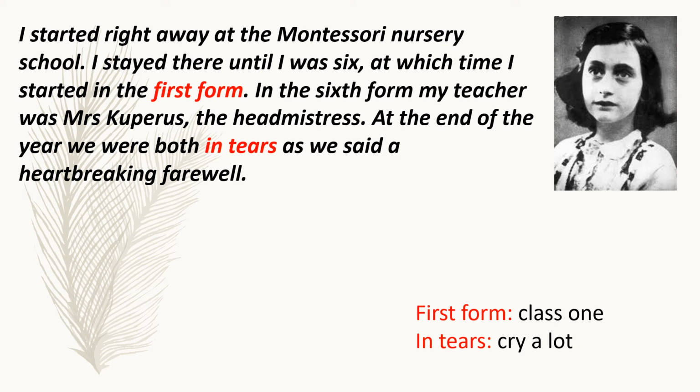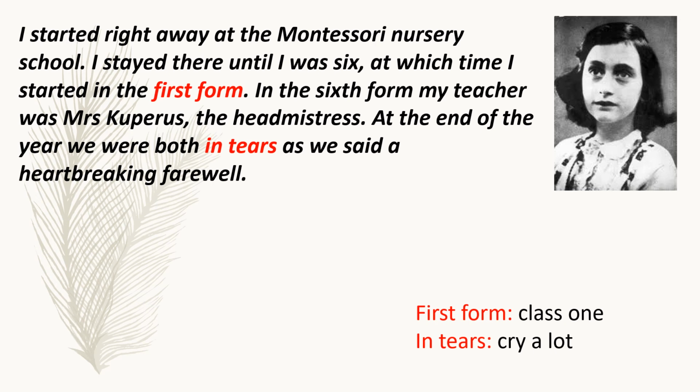So Anne tells us here that when she reached Holland, she started her education at the Montessori Nursery School and stayed there until she was 6 years old. When she turned 6, she took admission in the first form. First form is class 1. Then when she was in sixth form, meaning sixth class, her teacher was Mrs. Couperus, who was also the head teacher of the school.